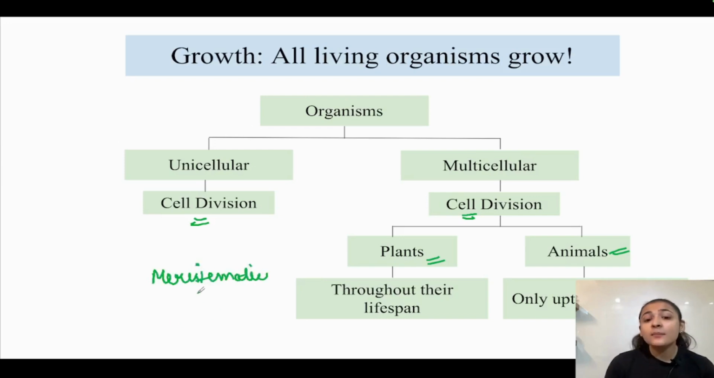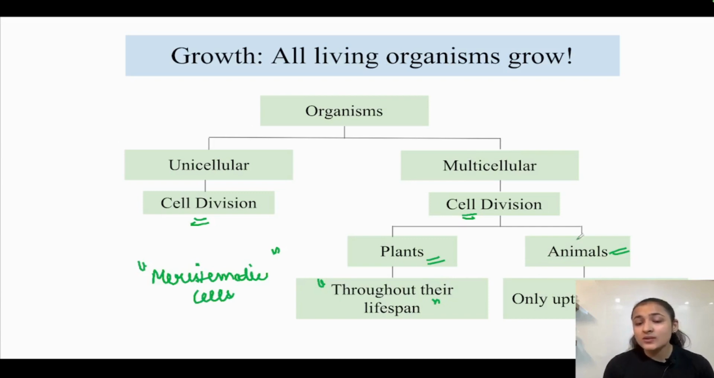which contain meristematic cells, and the meristematic cells are actively dividing cells. They are continuously dividing. So plants have certain regions which comprise meristematic tissues, which comprise meristematic cells, and meristematic cells are actively and continuously dividing cells. So hence we say that plants grow throughout their lifespan.